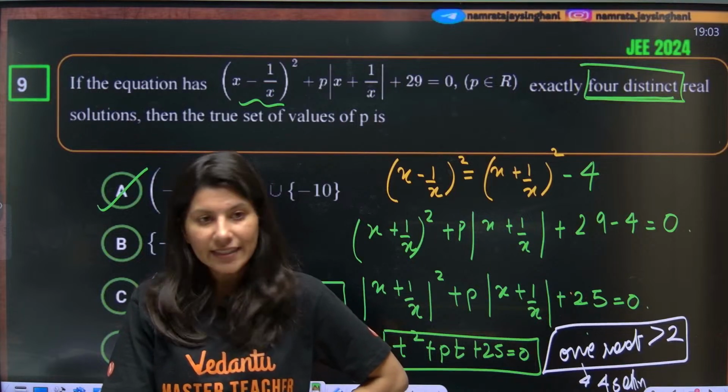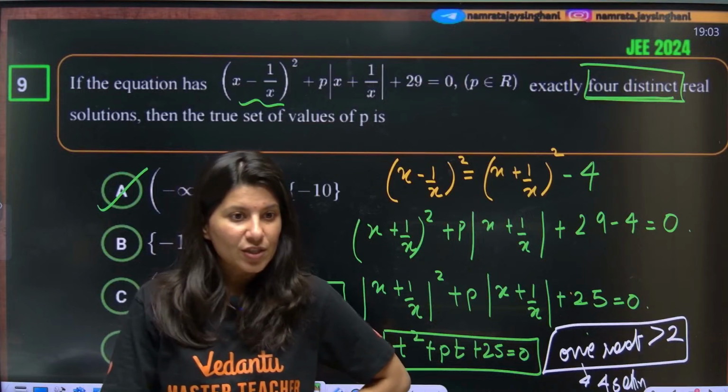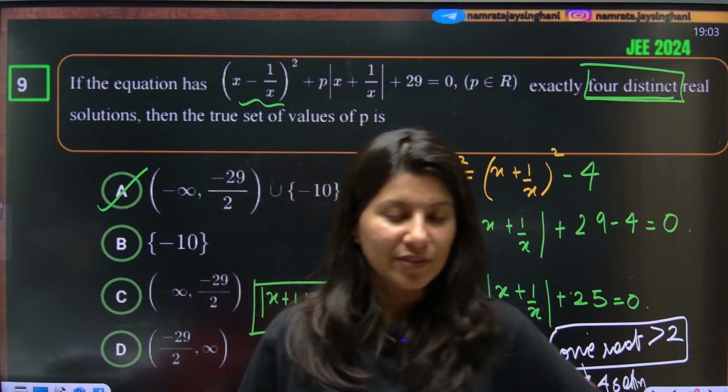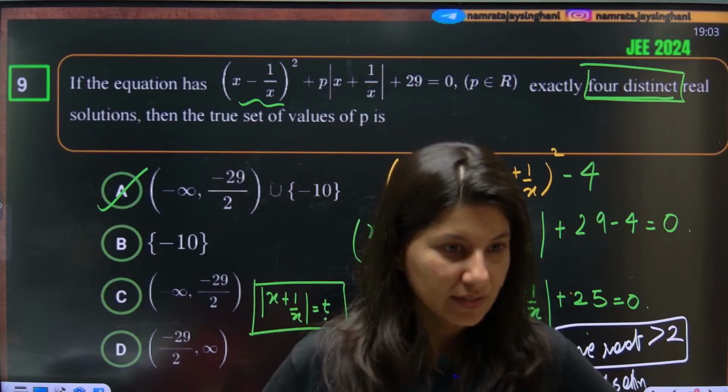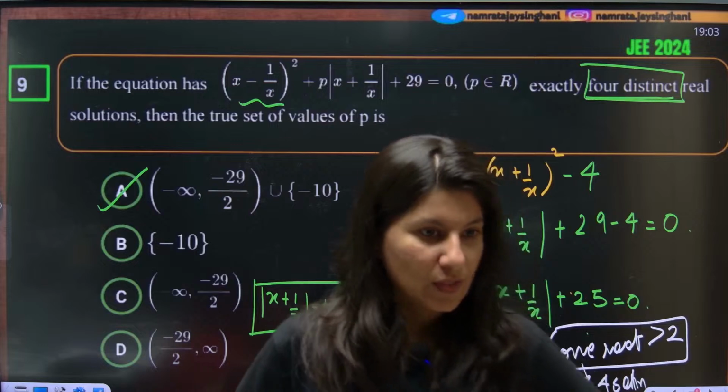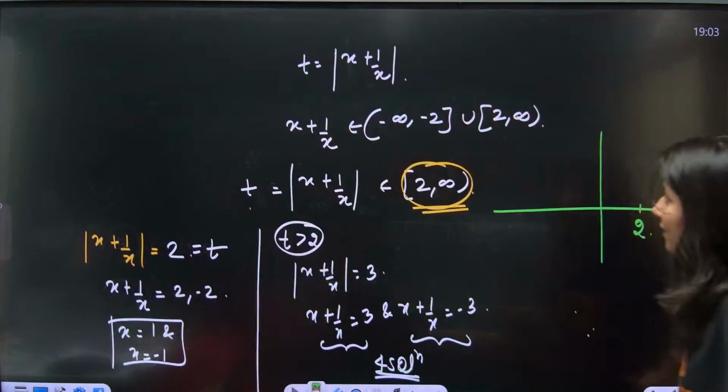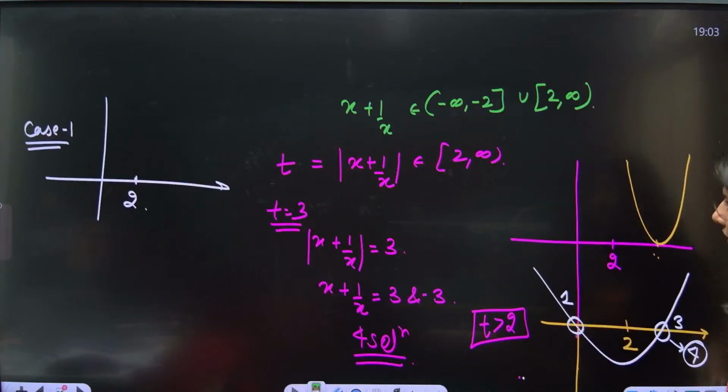Yes Kumar, getting it? In the question, they are talking about 4 distinct solutions. Okay, so we are going to reject the case of 8 solutions.